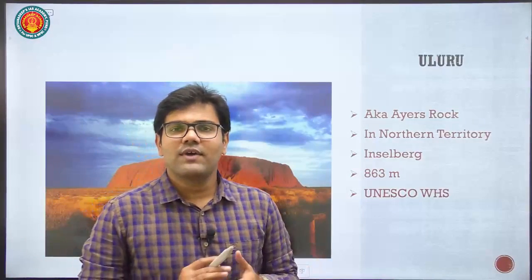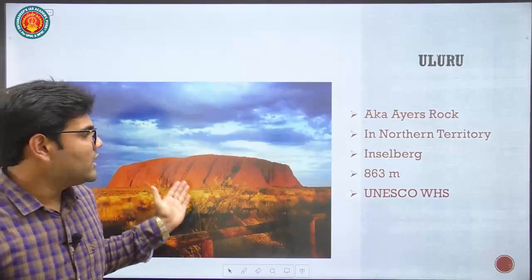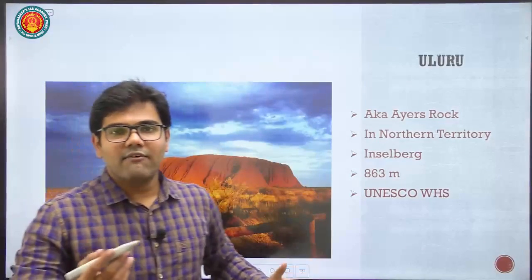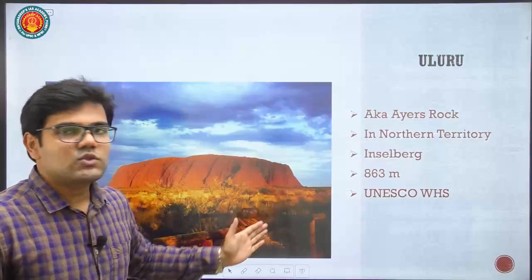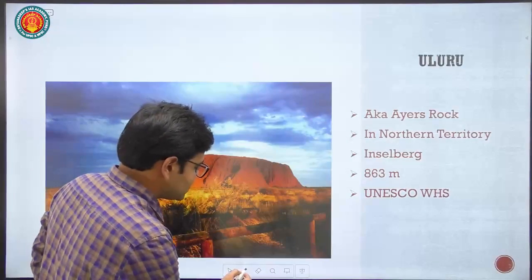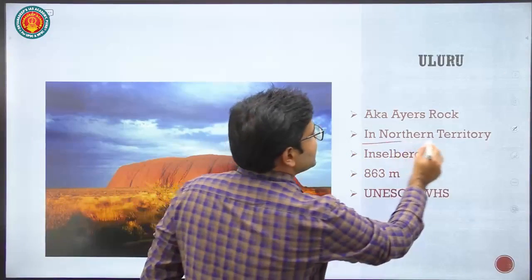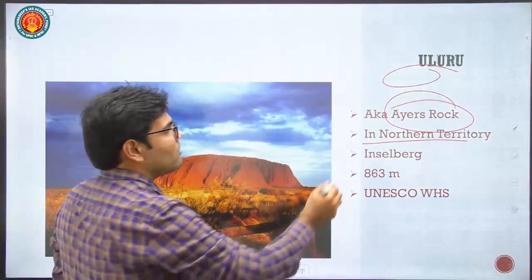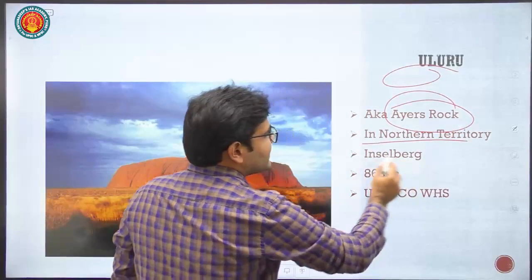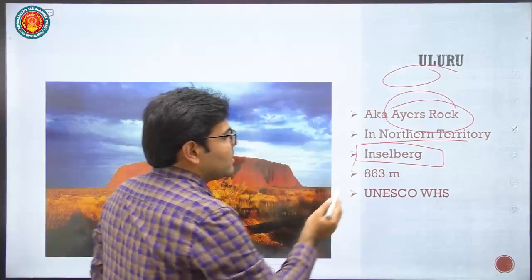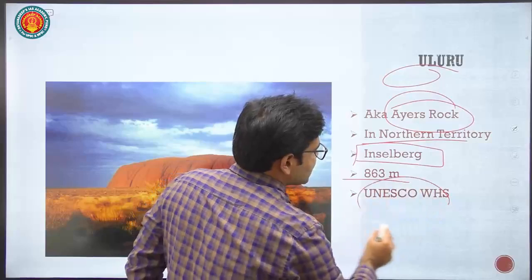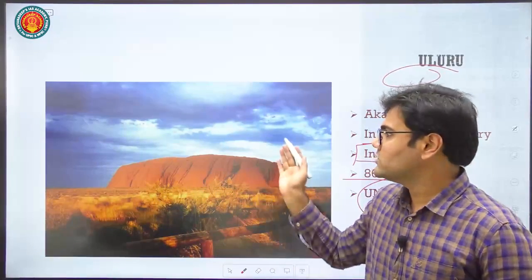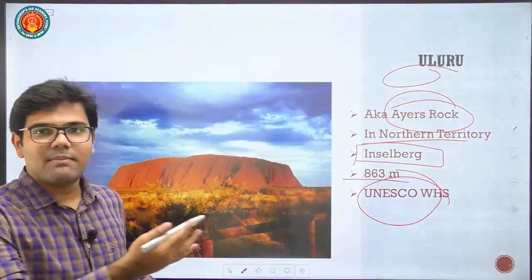It shows various colors at different times of the day. For example, at dawn it will show a different color, and in the afternoon it will show a different color due to its sandstone structure. The Uluru Mountains are present in the Northern Territory of Australia. It's also called Ayers Rock. In local languages the name is Uluru, but officially it's recorded as Ayers Rock, and it is an example of Inselberg. Its height is 863 meters, and it's also a UNESCO World Heritage Site. Very famous mountains, a very touristy destination, you can say, after the Great Barrier Reef.